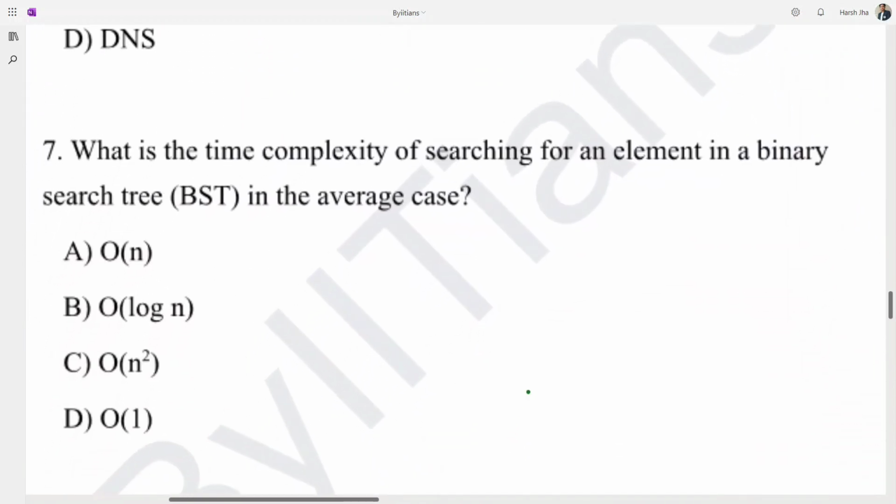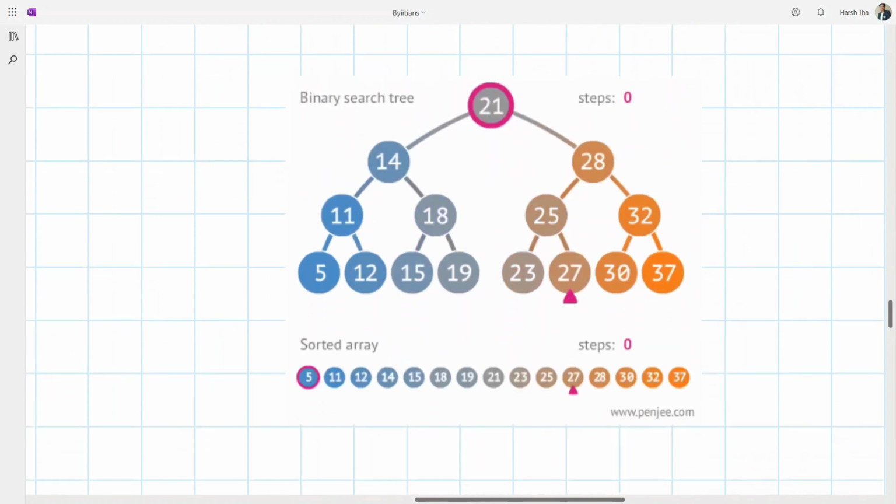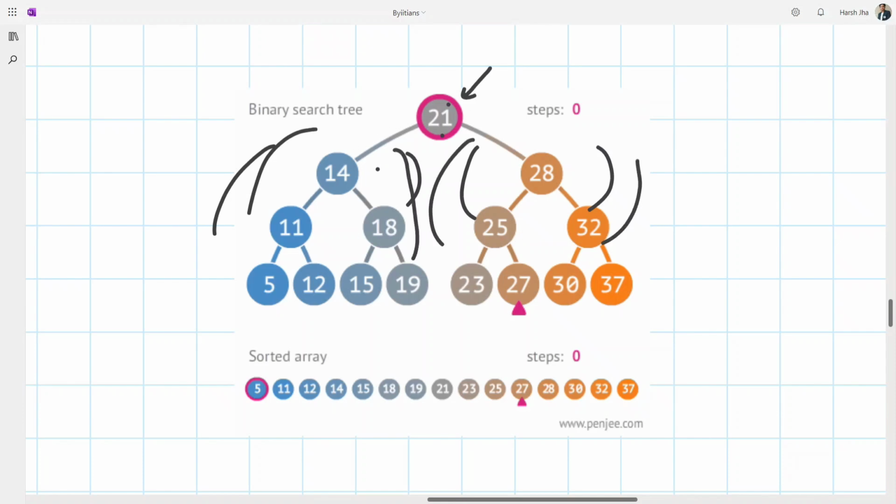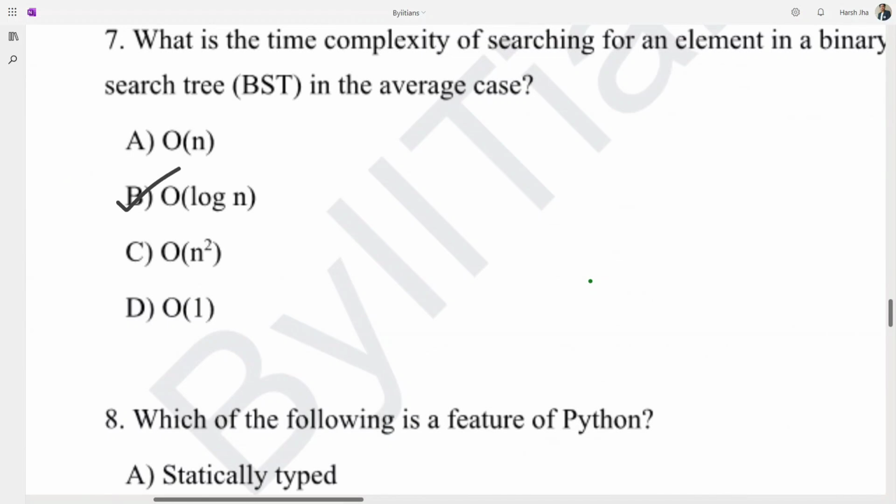What is the time complexity of searching for an element in a binary search tree? It's a pretty simple question. The answer is O(log n), because with this image you can have a clear idea of what a binary search tree is. In a binary search tree, all the elements on the left side of 21 are less than 21, and all the elements on the right side are greater than 21. Whenever you are searching for an element, you have to choose between two chunks of groups. If you are on the middle element, you have to choose between these two halves of the data set. So its time complexity becomes O(log n).